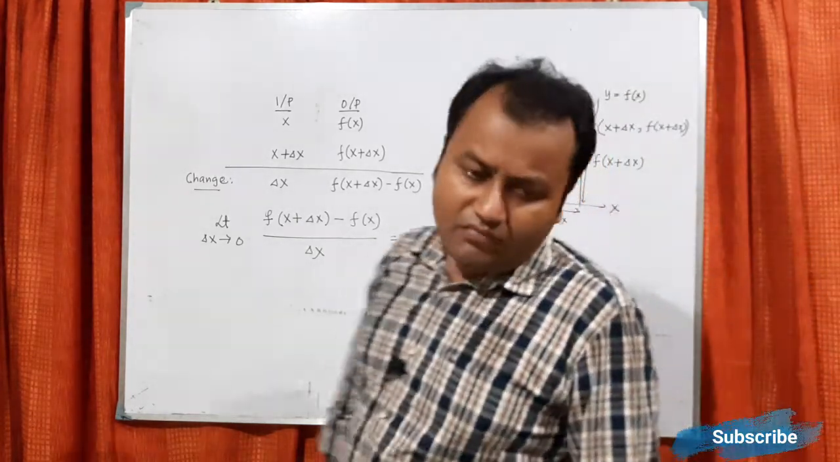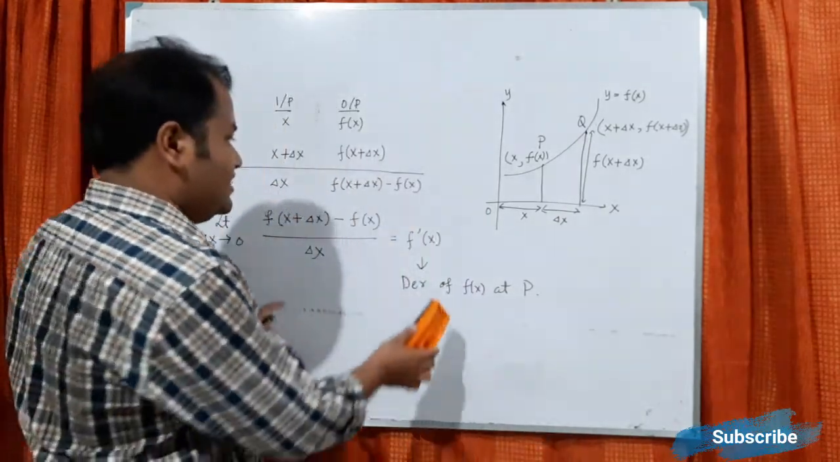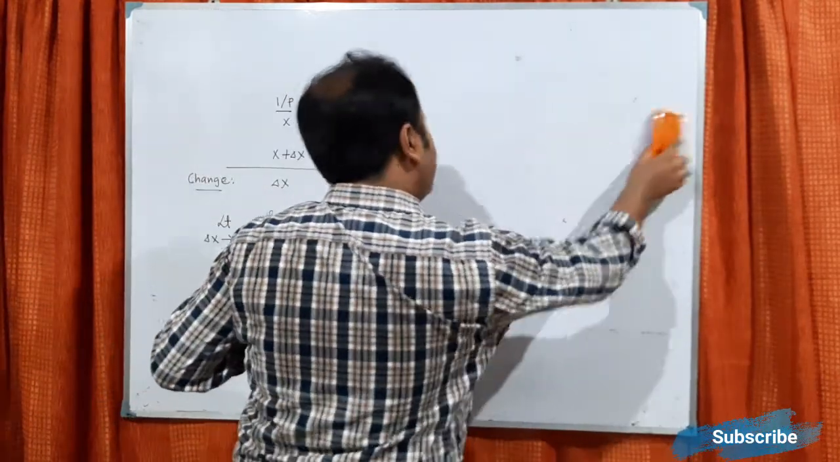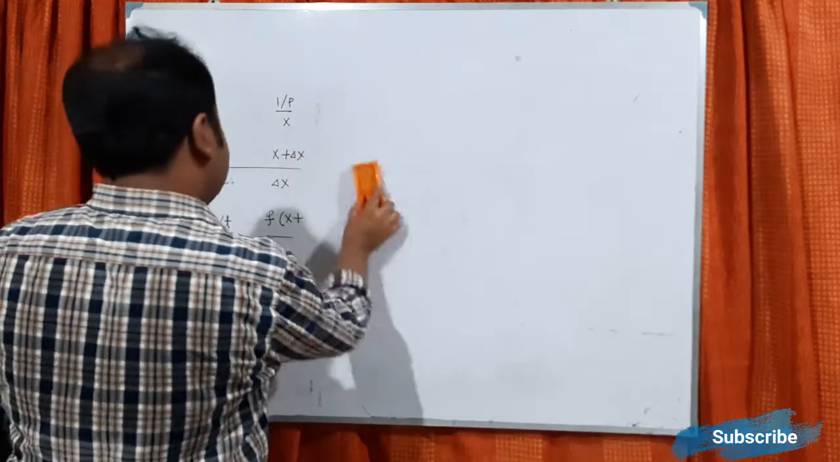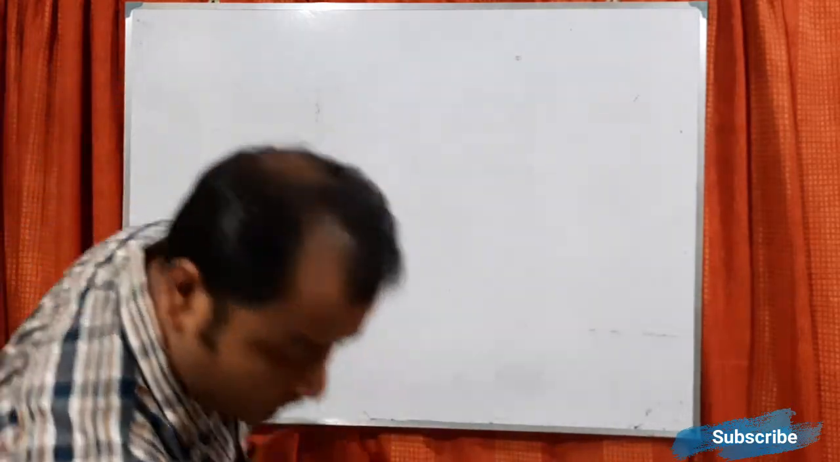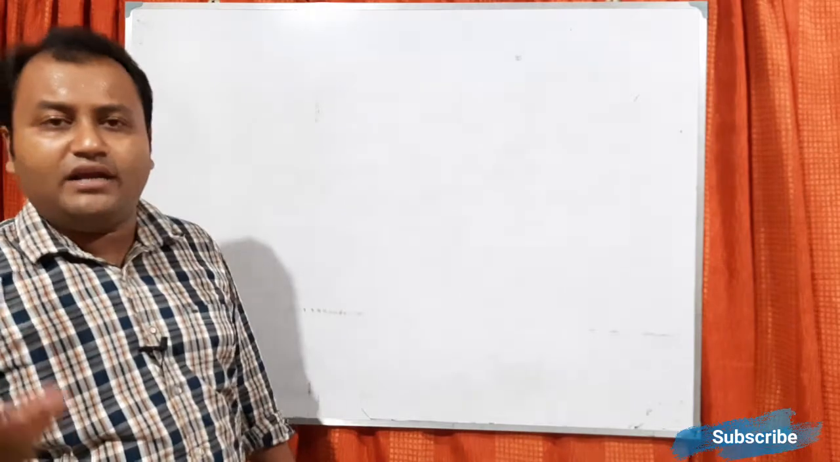Now commonly we know many formulas. Say the derivative of e to the power x is e to the power x itself, the derivative of sin x is cos x, the derivative of cos x is minus sin x, the derivative of x to the power n is n times x to the power n minus 1, and so on.